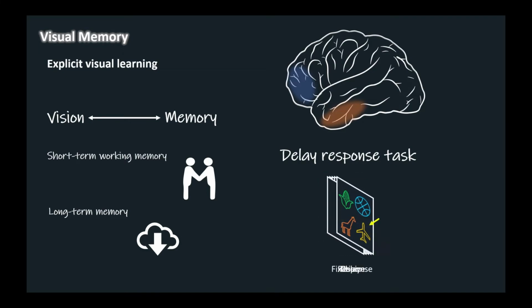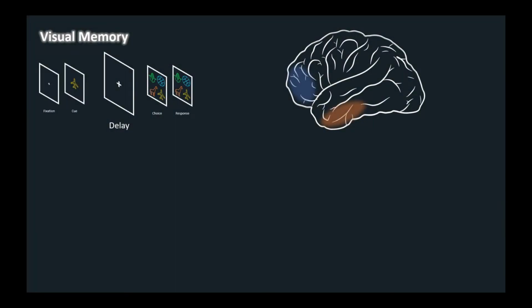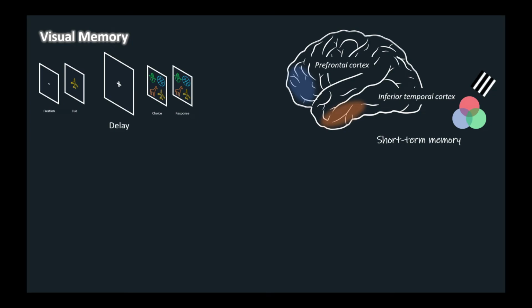This delay period activity is thought to maintain information in short-term working memory. Delay period activity in the inferior temporal and prefrontal cortices differs in several ways. For one, the activity in the inferior temporal cortex is associated with the short-term storage of visual patterns and color information, whereas the activity in the prefrontal cortex encodes not only visual spatial information, but also information about other sensory